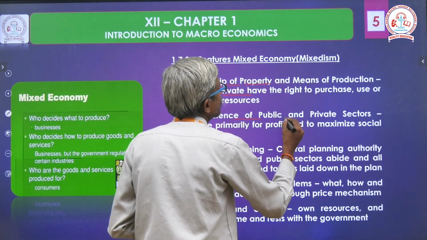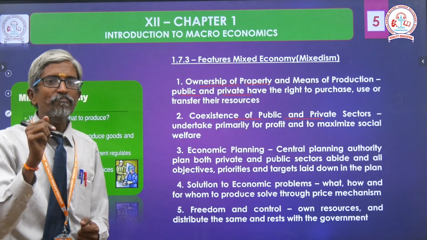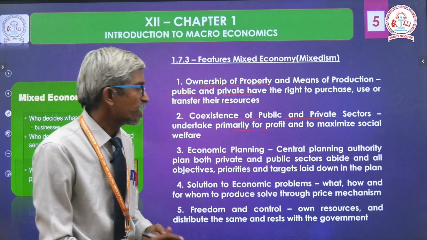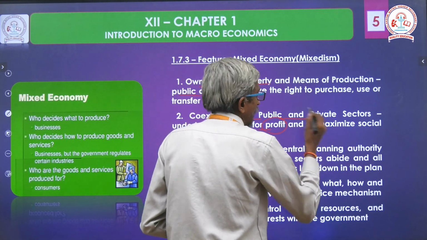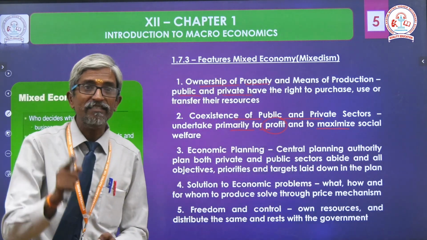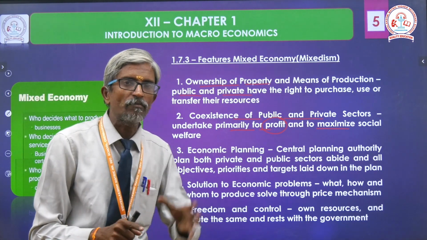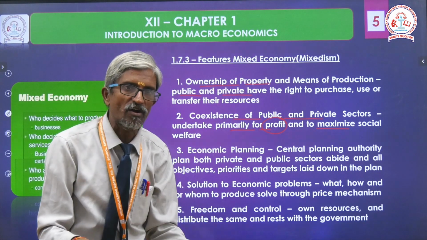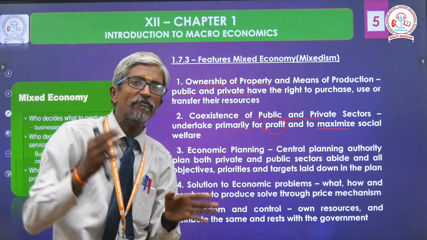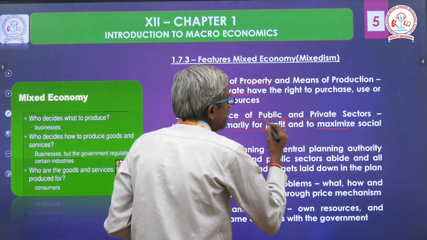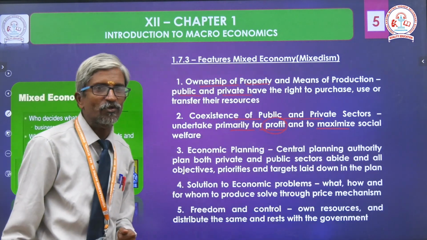Next, coexistence of public and private sector, undertaken primarily for profit as well as to maximize social welfare. What is the ultimate aim of capitalism? To achieve profit. But not in the case of socialism, which is completely welfare. But here both coexist. What are the things? One is profit and another one is social welfare.